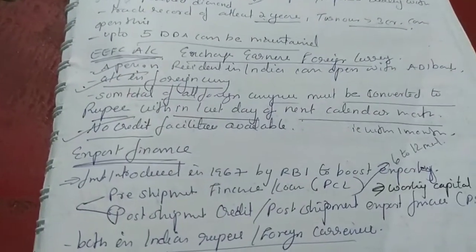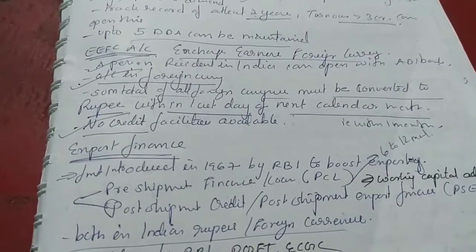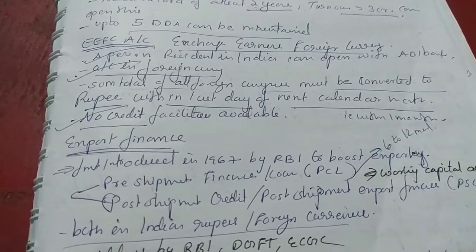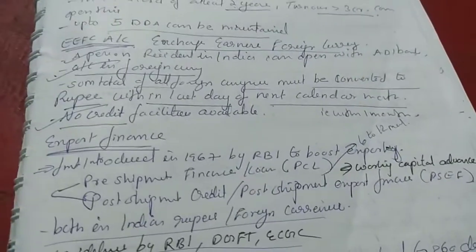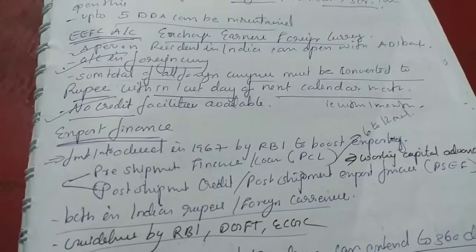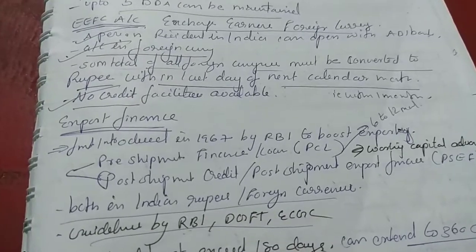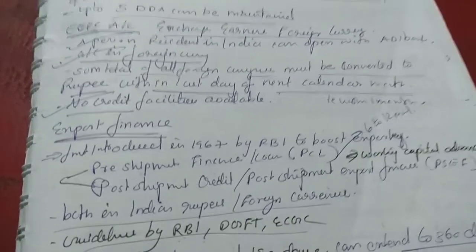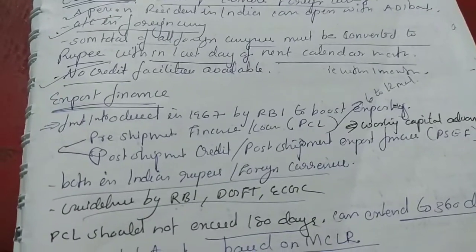It was first introduced in 1967 by RBI to boost exporting. It has two types of finance: pre-shipment and post-shipment credit, or post-shipment export finance (PSCF). PCL is a working capital advance, and it is between 6 to 12 months. It has to be repaid between 6 to 12 months, in both Indian rupees and foreign currency.